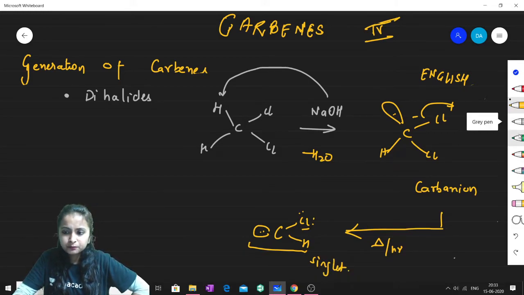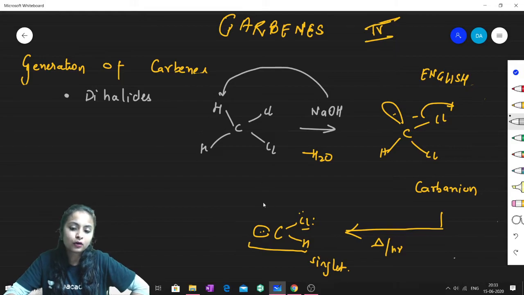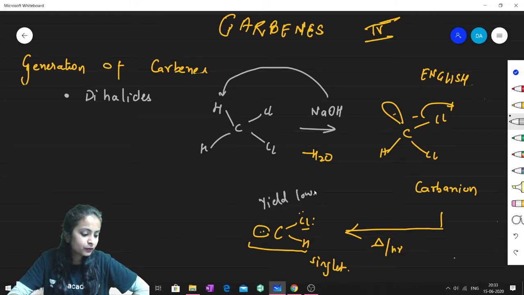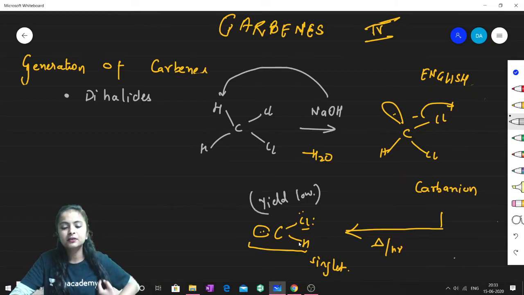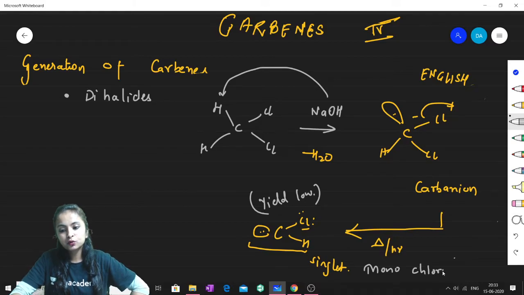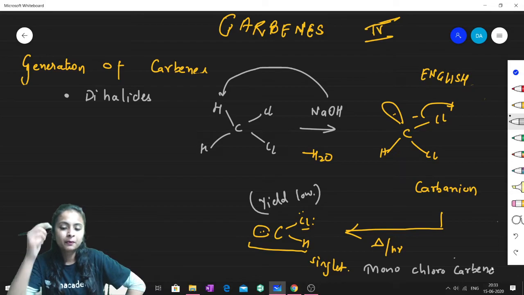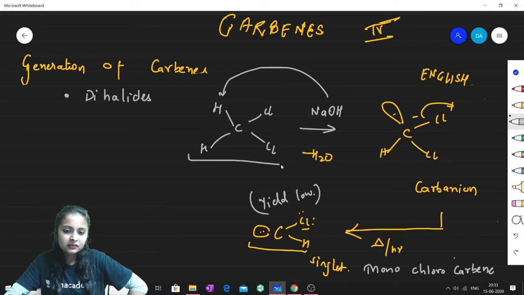But the point here, guys, is that the yield is not good. The yield is extremely low, note this. This particular carbene is monochlorocarbene, but its yield is poor. Because the yield is poor, what can we do? As you know, this DCM is a poor base, sorry, poor acid.